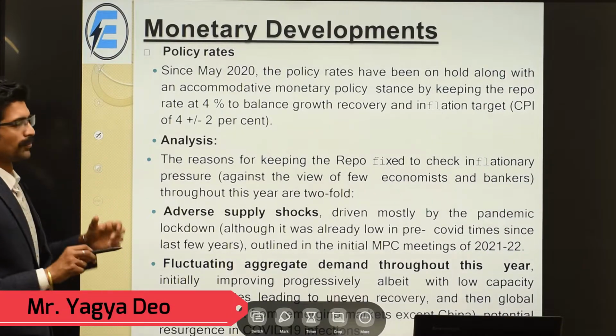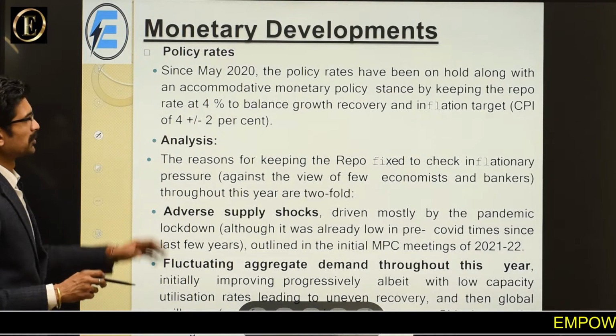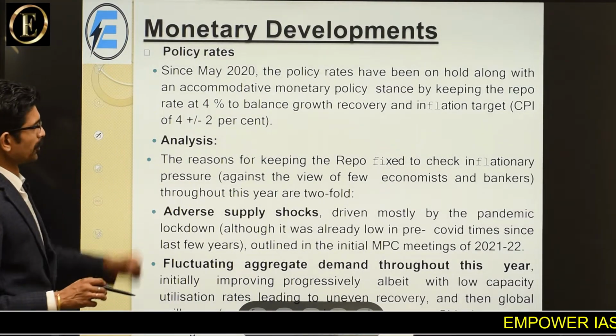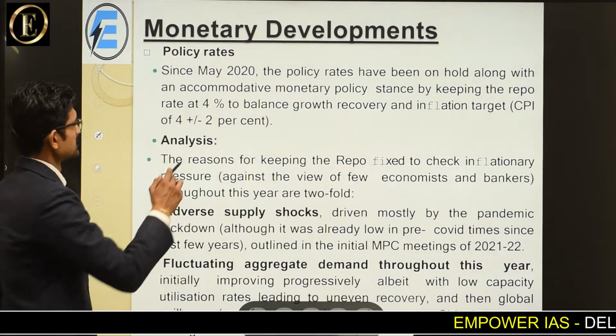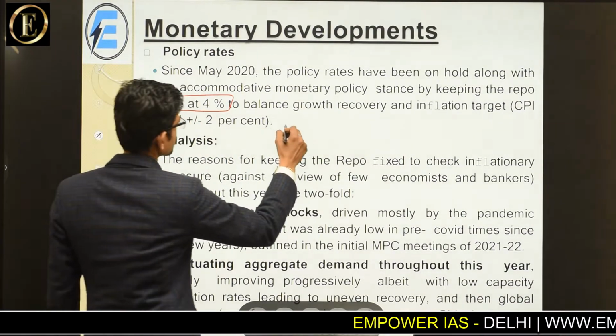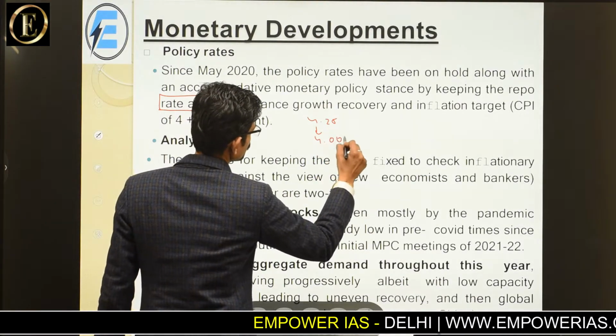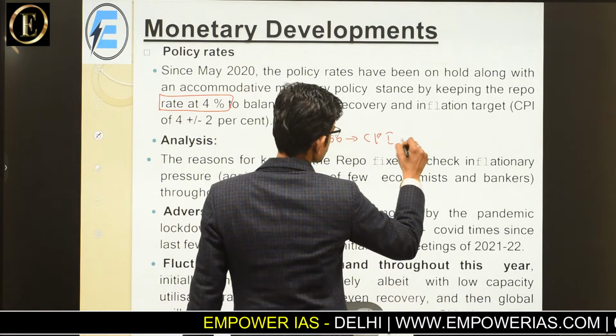Monetary developments. What monetary developments are there? Since May 2020, the policy rates hold along with the monetary policy. There was a CPI of 4%. Earlier CPI was 4.25, reduced to 4.0 as an accommodative stance.